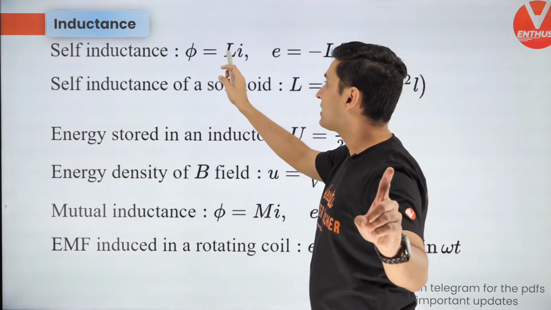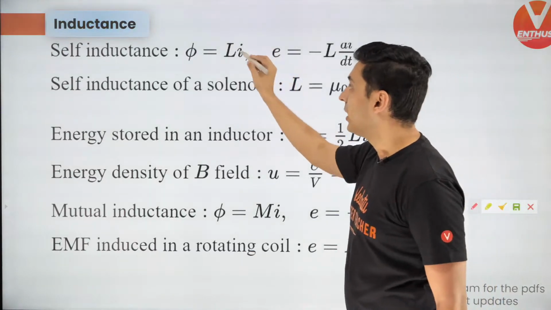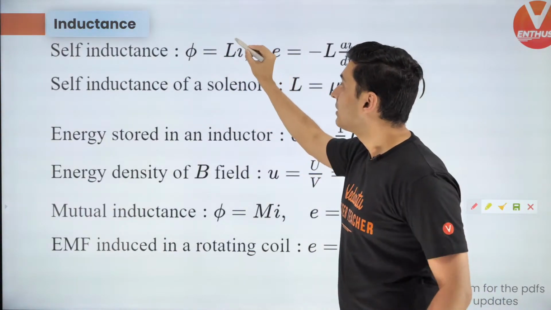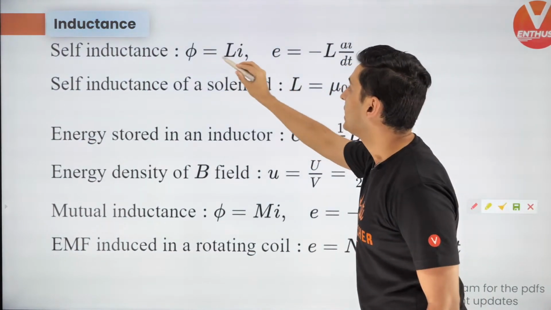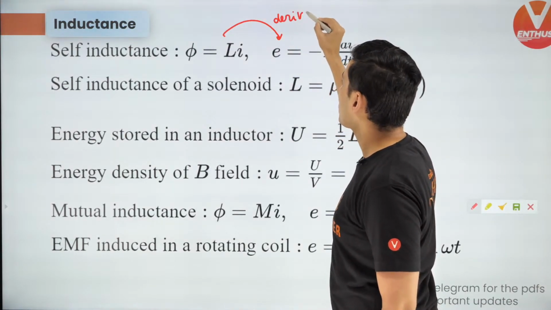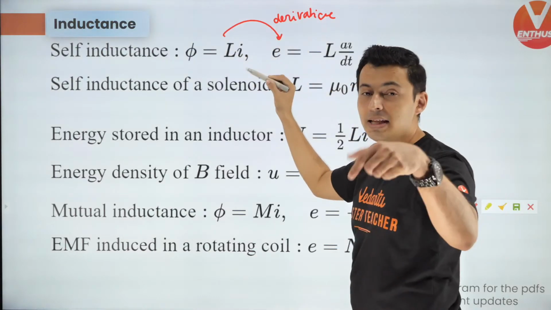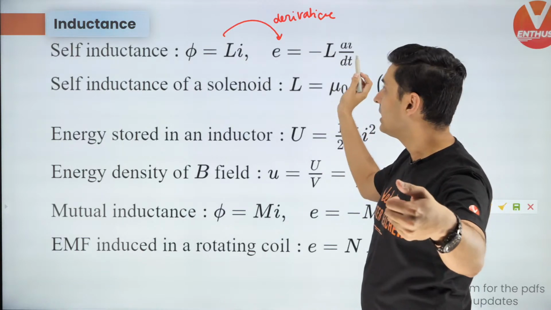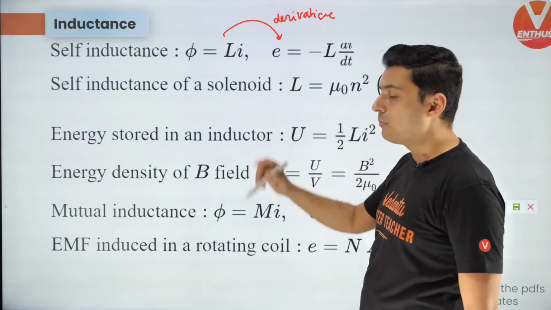Self-inductance. Flux is Li, all right. The flux associated with a coil carrying current, if it is written as a constant times the current, that constant is called self-inductance. And if you take the derivative, remember, the derivative of flux is EMF. d phi by dt is EMF. L is a constant. di by dt is the rate of change of current. So this is self-inductance, very, very important.